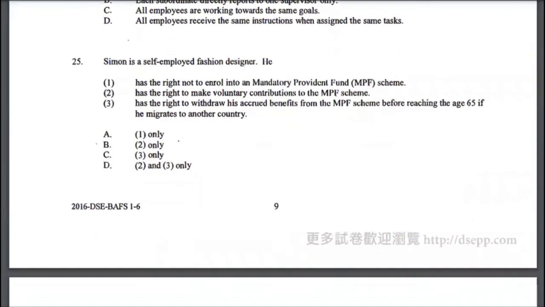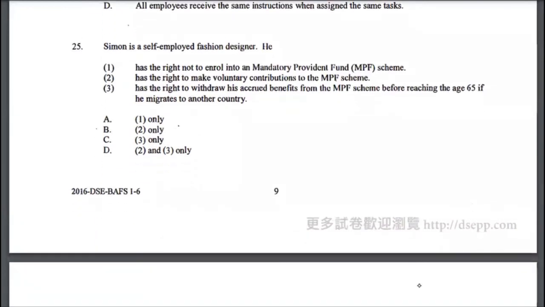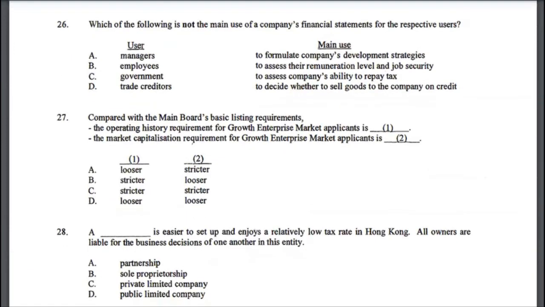Let's look at multiple choice 25. Simon is a self-employed fashion designer. He has the right not to enroll in... No, he has the right to make voluntary contributions. Yes. So actually, 1 would be incorrect. Has the right to withdraw the accrued benefits. Yes. So actually, 2 and 3. So the correct answer to multiple choice 25 would be option D, 2 and 3.